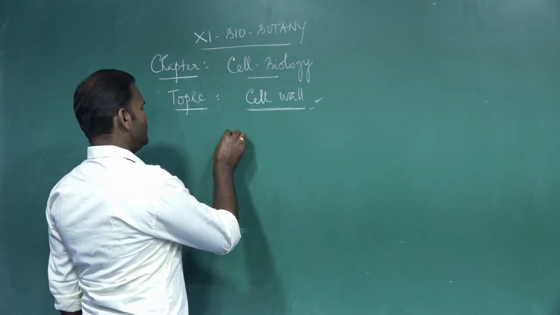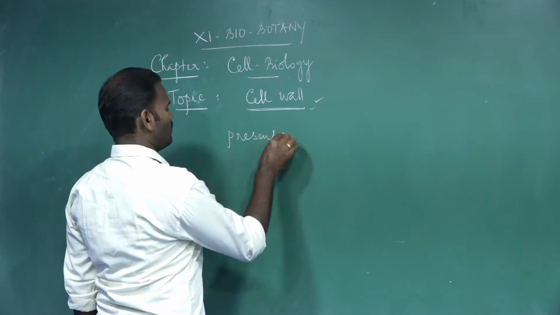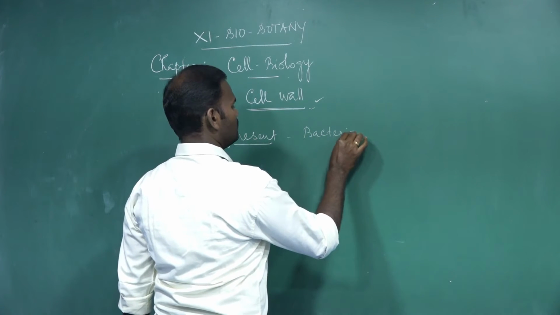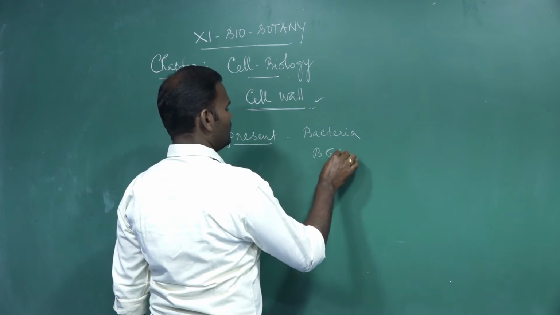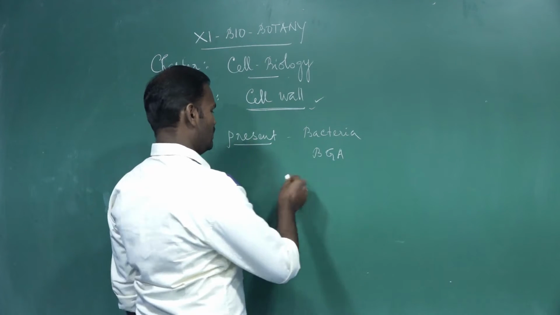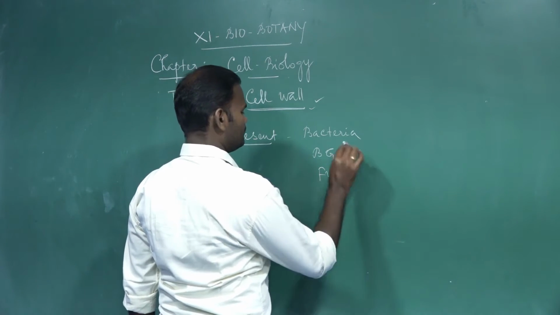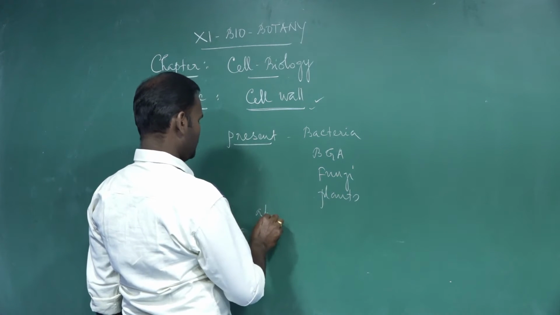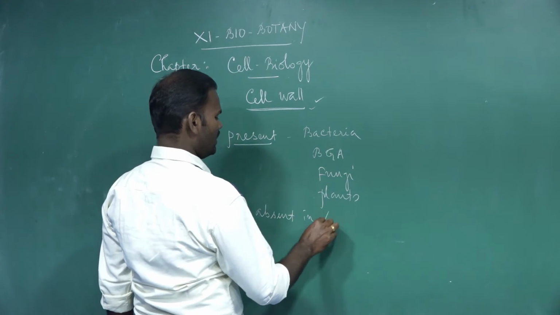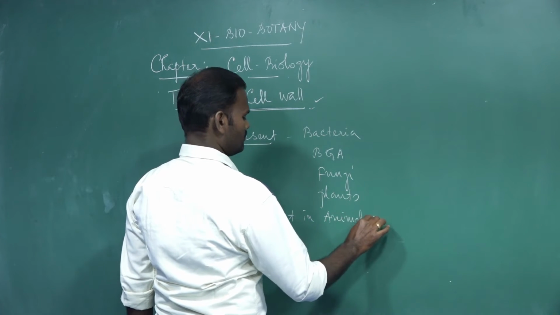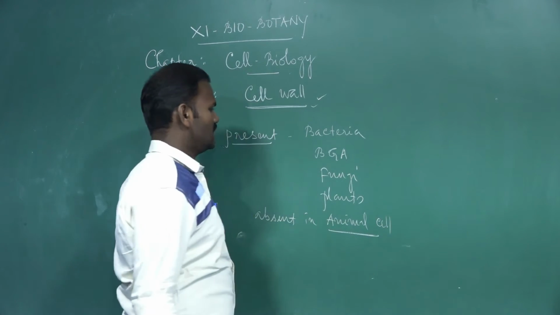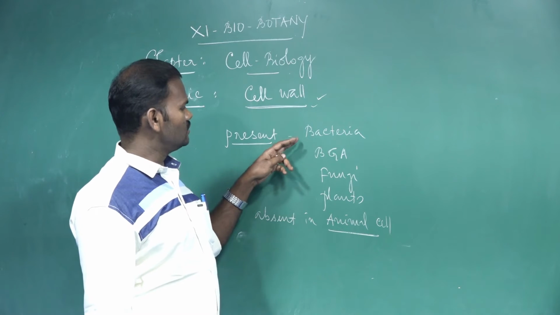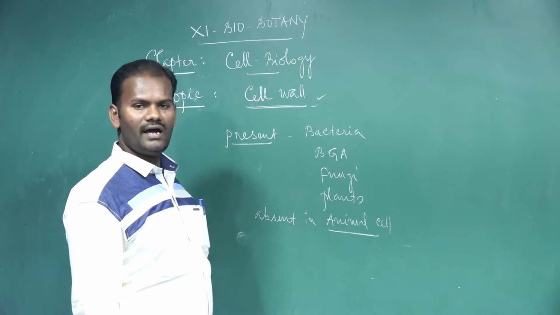The cell wall is generally present in bacteria, blue-green algae, also called cyanobacteria, then fungi, then plants. Generally, it is absent in animal cells. So cell wall is present in plant cells, in addition to bacteria and fungi. It is absent in animal cells.